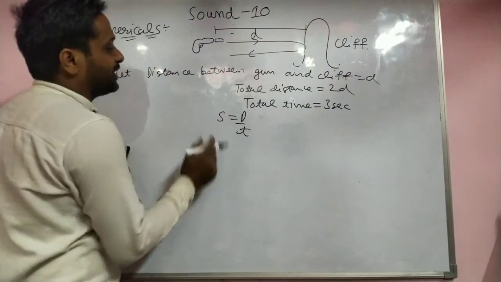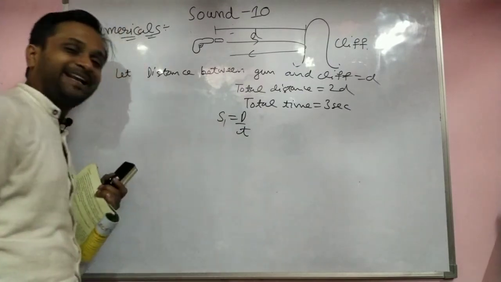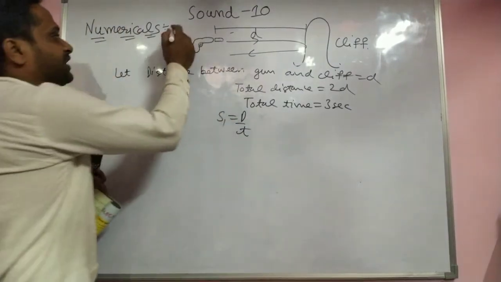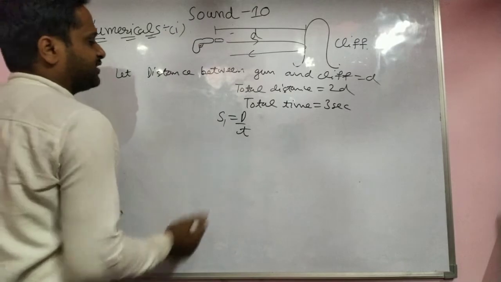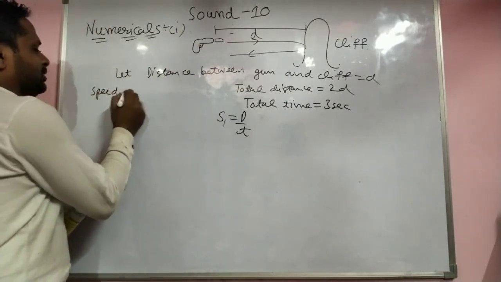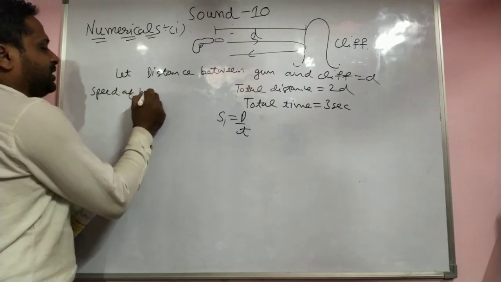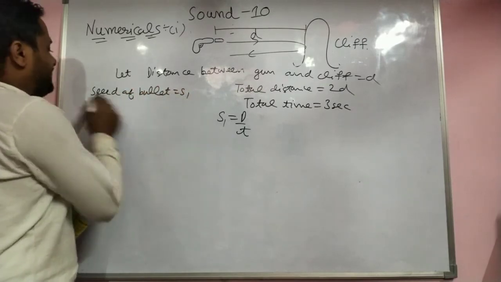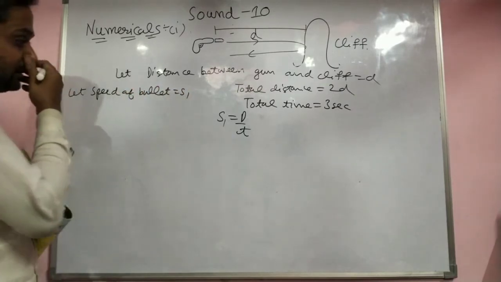Let the speed of the bullet's sound in the first case be S1.